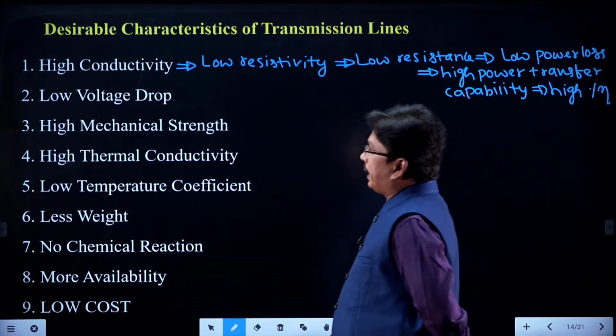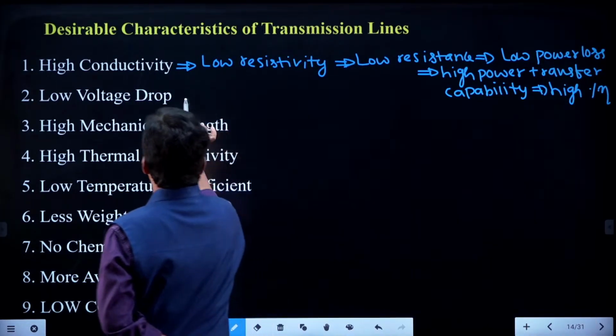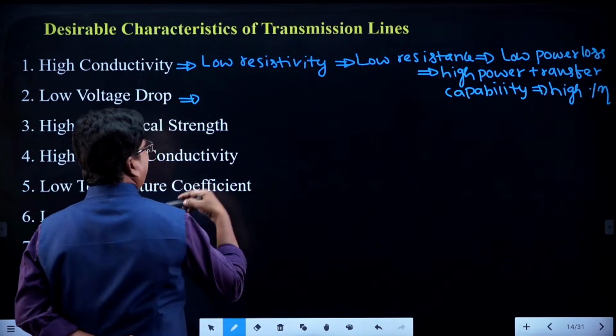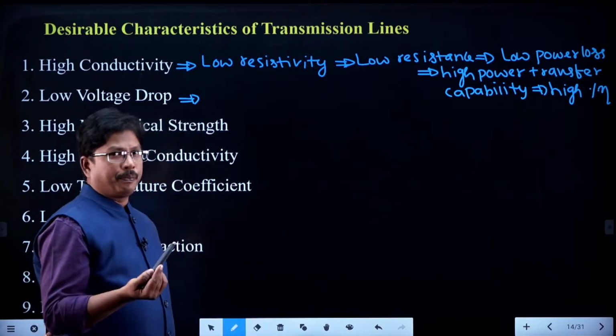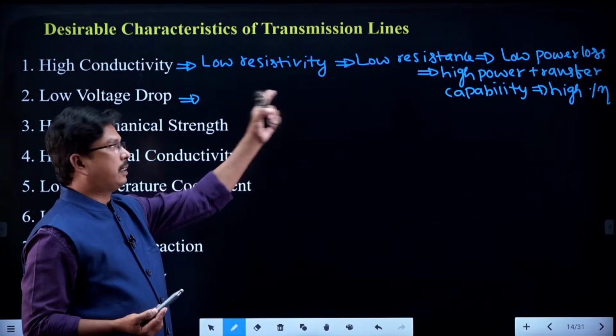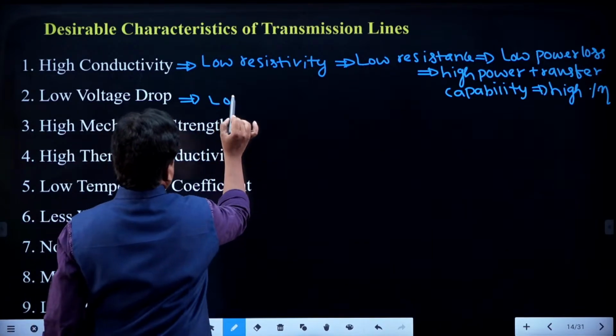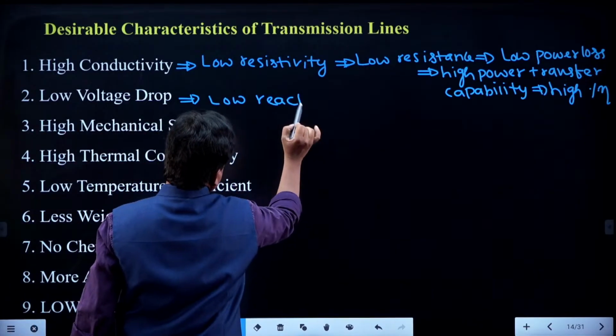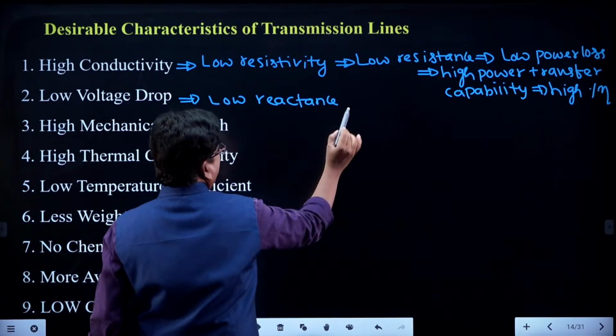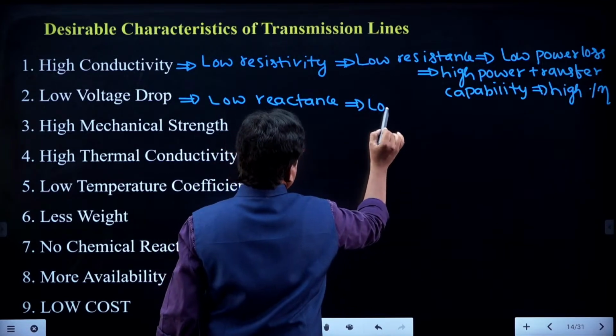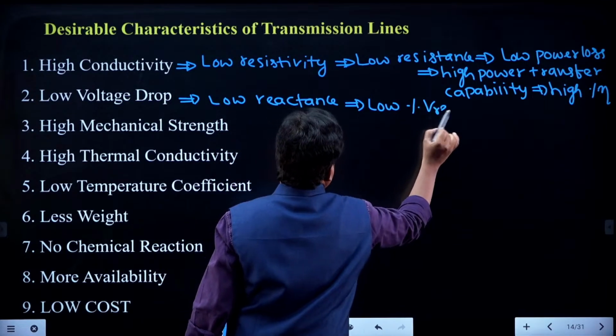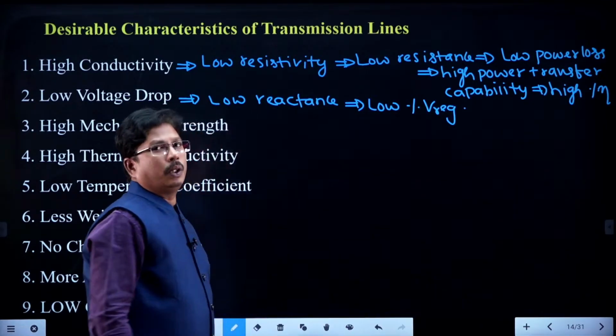And one more point you can take, low voltage drop. Low voltage drop means we can say low resistance and reactance both. But we have already given resistance there, that's why I will write low reactance. And because of this, low percentage voltage regulation.